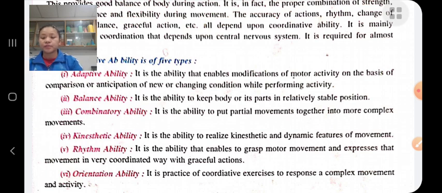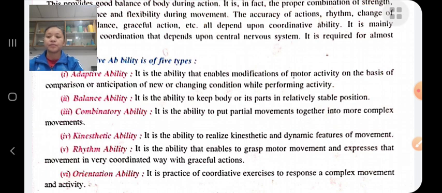Balance ability. It is the ability to keep the body or its parts in a stable position. For example, in gymnastics, keeping the body or its parts in a stable position.